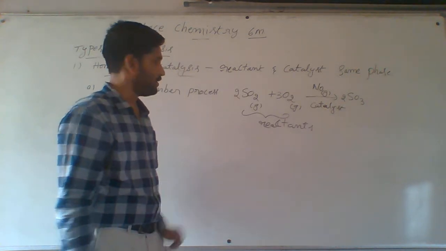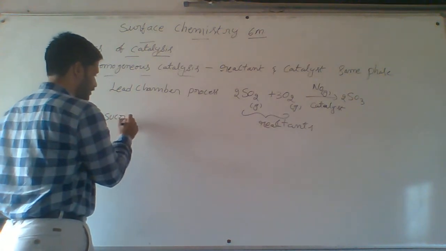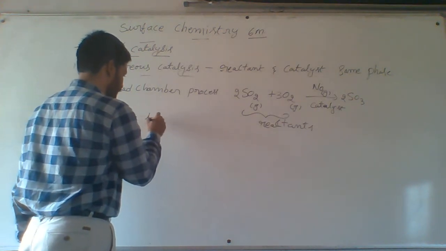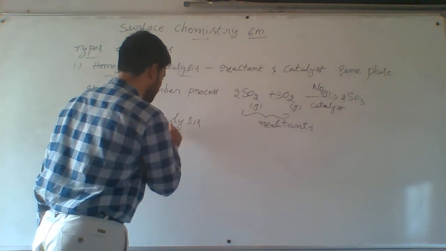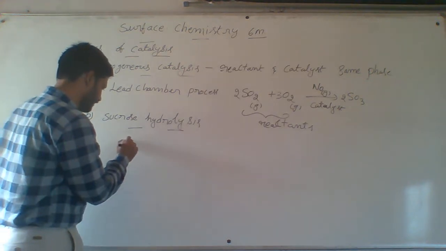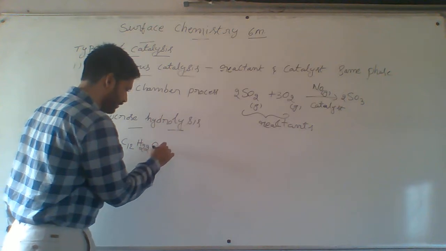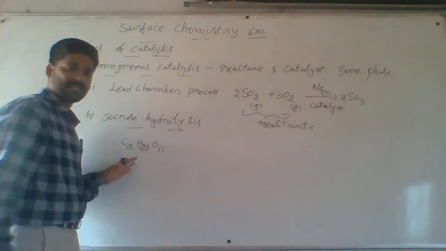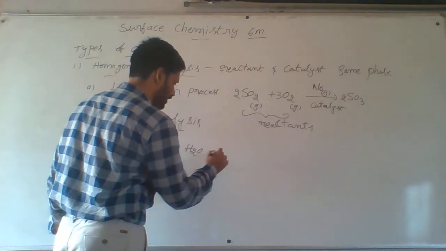Next one, second example, sucrose hydrolysis. Sucrose formula is C12H22O11, present in sugarcane juice. Hydrolysis means addition of water.